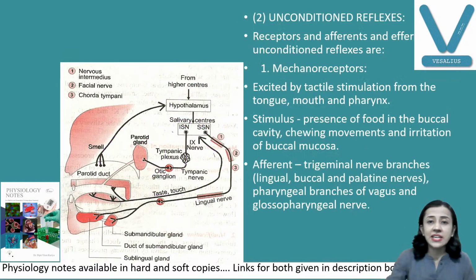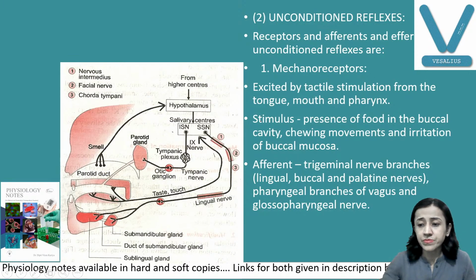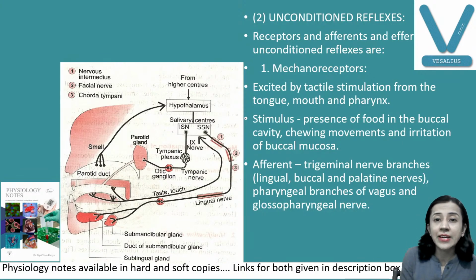The next way is the unconditioned reflex. Unconditioned means when food comes in your mouth, you have salivary secretion. What is the way that you have salivary secretion when the food is in the mouth? The first way is mechanoreceptors.